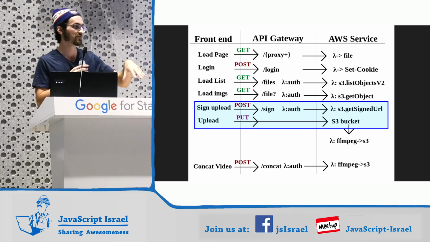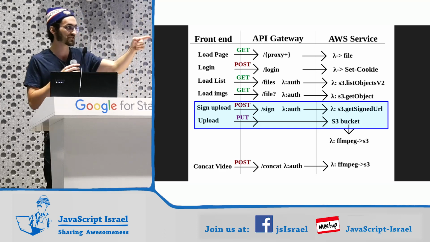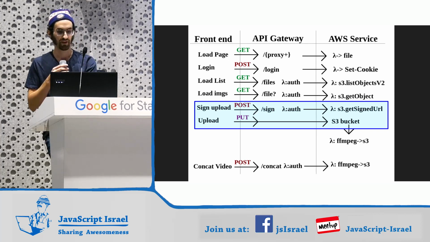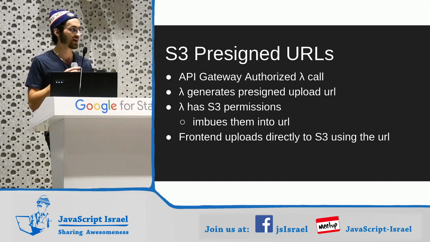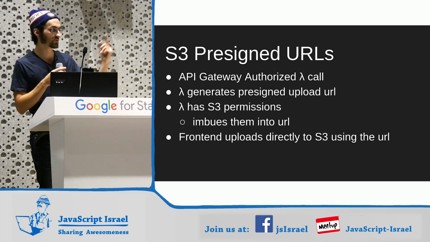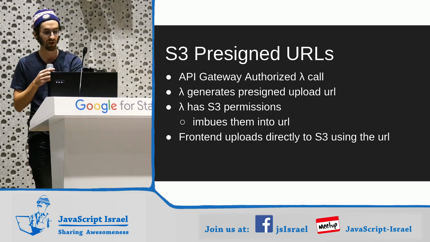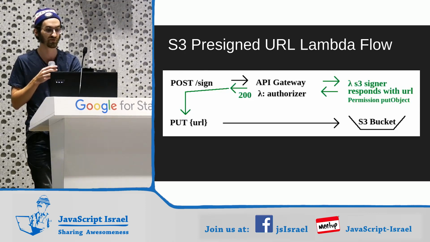So instead of loading these large video files through a Lambda, what we can do is we can use what's called the S3 pre-signed URL. What it does is it lets us get all of the permissions for uploading a file as if we were doing it through the Lambda, but then directly upload to the S3 bucket. So these are great. I've used them on every Lambda project I've ever used files for.